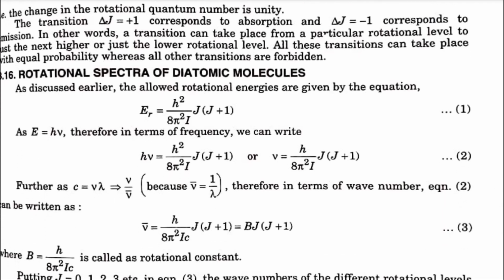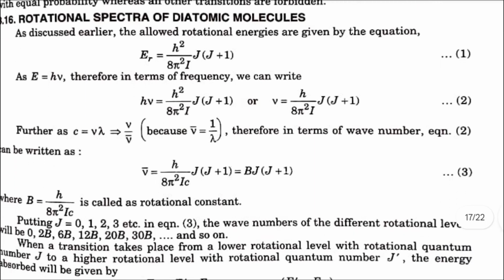3.16 Rotational spectra of diatomic molecules. As discussed earlier, the allowed rotational energies are given by equation Er is equal to h square by 8 pi square I into j (j plus 1). As E is equal to h nu, in terms of frequency we can write nu is equal to h by 8 pi square I into j of (j plus 1).